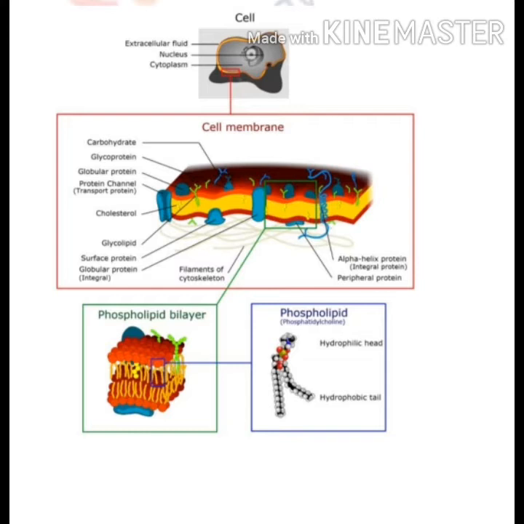So there are two layers of phospholipids which are arranged in opposite direction to each other. It means that polar region and non-polar region are together. So polar region combines with polar region and non-polar region combines with non-polar region, that we will discuss in detail in the structure of these phospholipids.